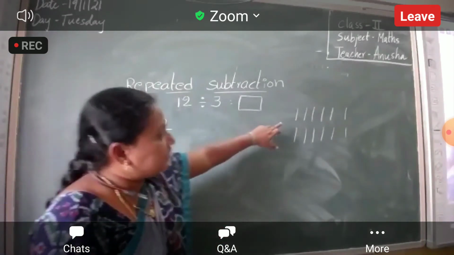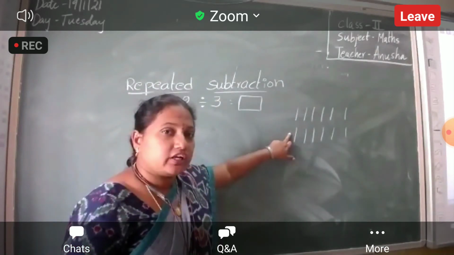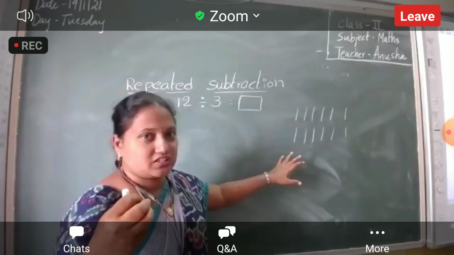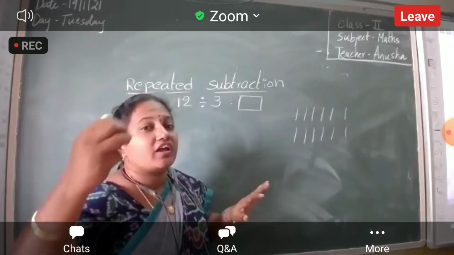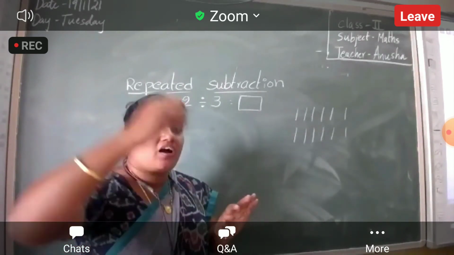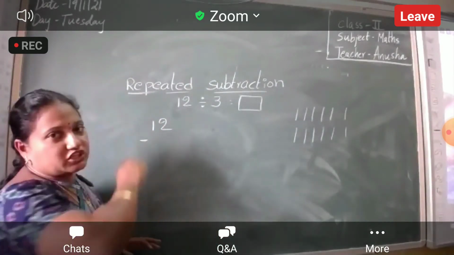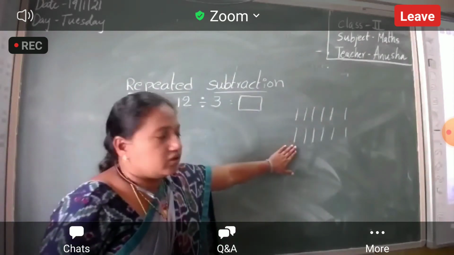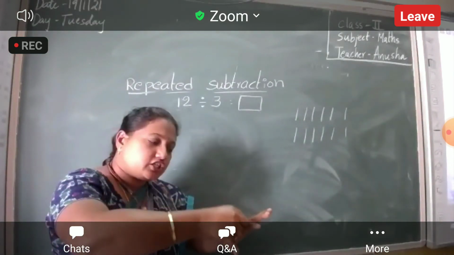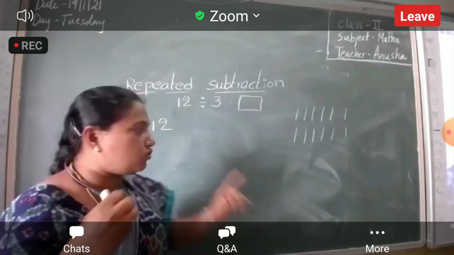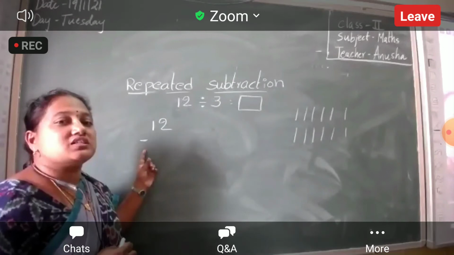Okay. So in these 12 chocolates, she should give 3 chocolates to you. How will she give? She should take away those 3 chocolates, isn't it? From the 12, she should take away. So take away means what is the sign? Take away. What is the sign, Anna? Taking away is nothing but subtraction. So if she wants to give chocolates, what does she have to do? In these 12 chocolates, she should take away 3 chocolates, isn't it? So take away means what, Nana, here? Minus. Take away means subtraction.